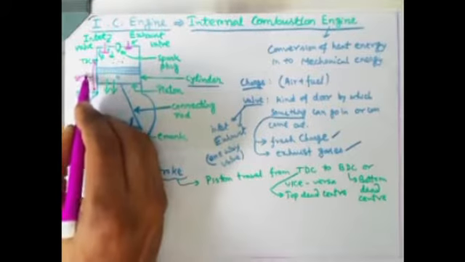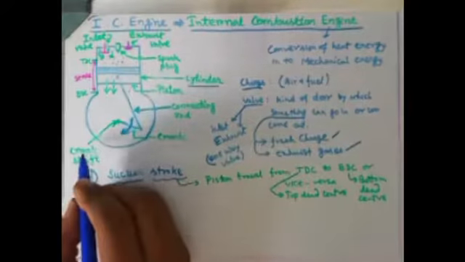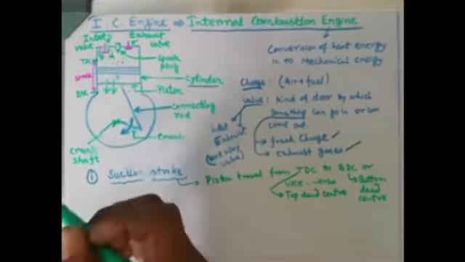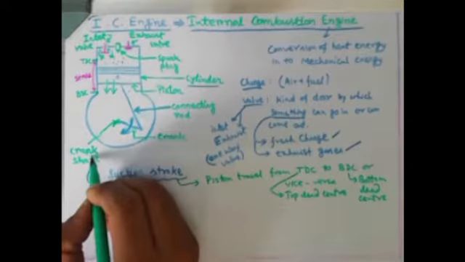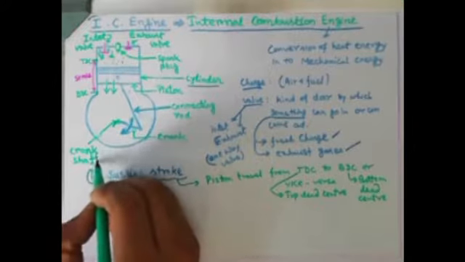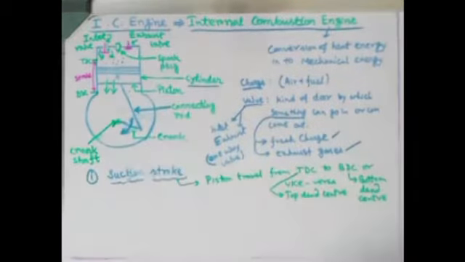I think you people are aware of this particular term. This term stroke, we very frequently say that is a 2-stroke, that is a 4-stroke. We randomly use those terms. So the stroke means nothing but the maximum traveling of the piston. Piston travel from TDC to BDC or vice versa, that means BDC to TDC. This maximum travel is known as 1 stroke.